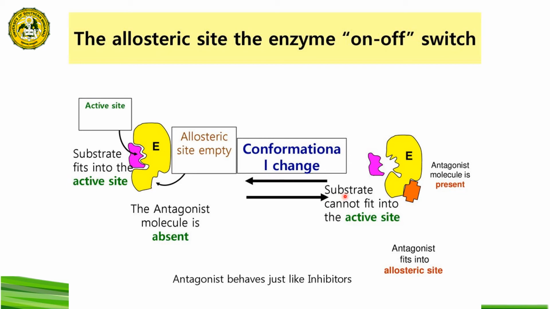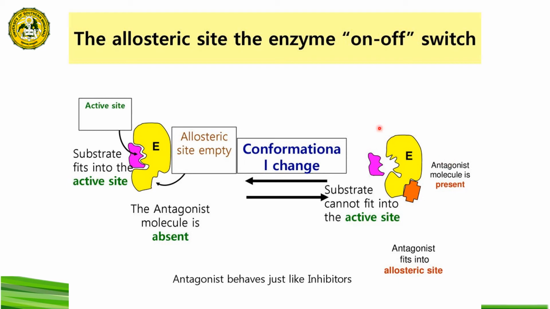So in the presence of an allosteric antagonist or an inhibitor, what happens is, for example, when the antagonist molecule is present, it will bind to the allosteric site. After that, it will induce a conformational change to the receptor, changing the conformation or the structure of that particular enzyme. So when the conformational change has happened, the substrate now cannot fit into the active site. So in this case, the antagonist will serve just like an inhibitor.